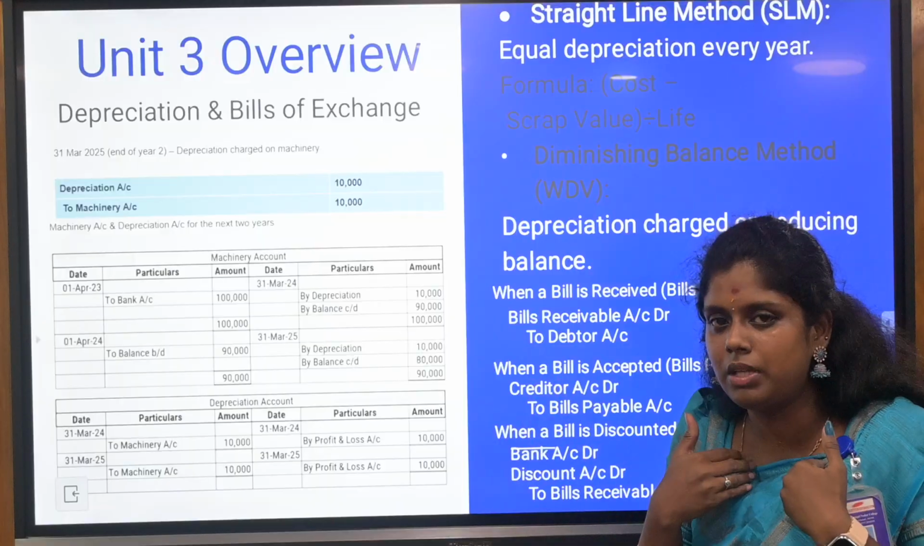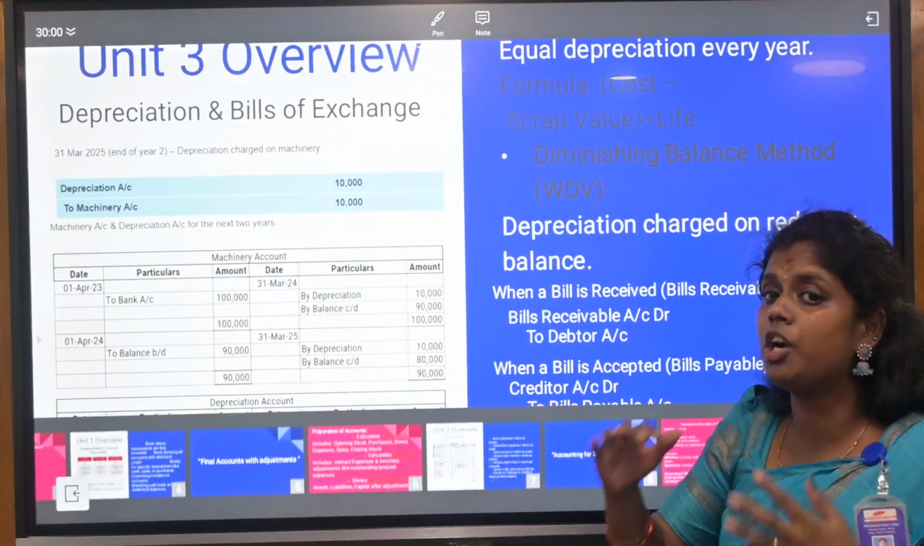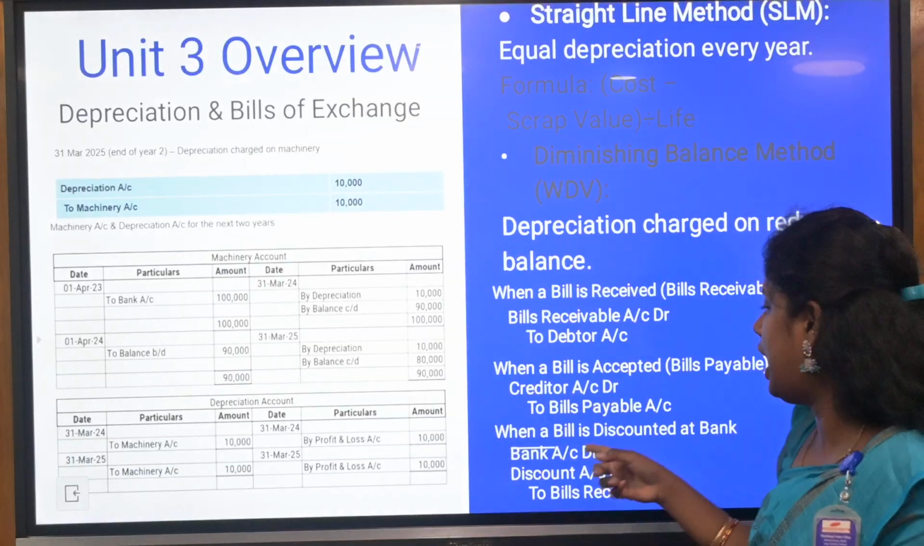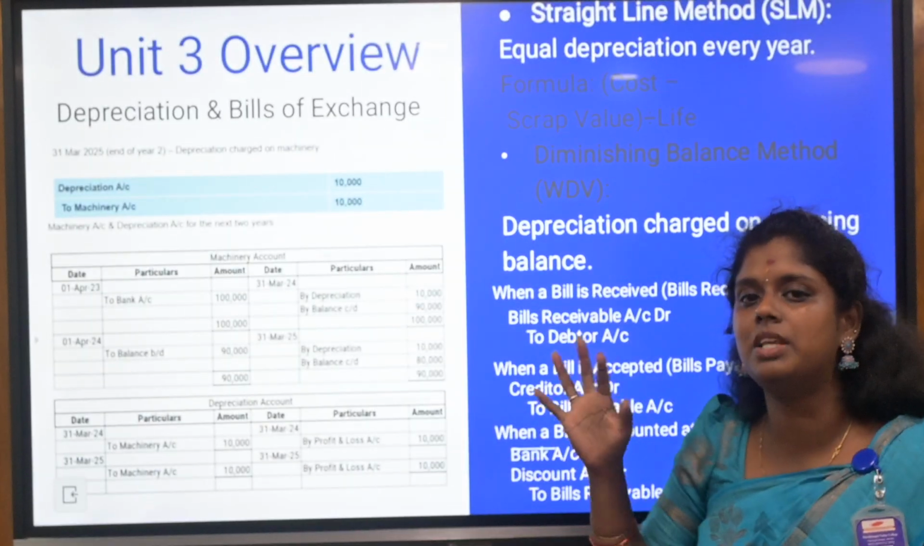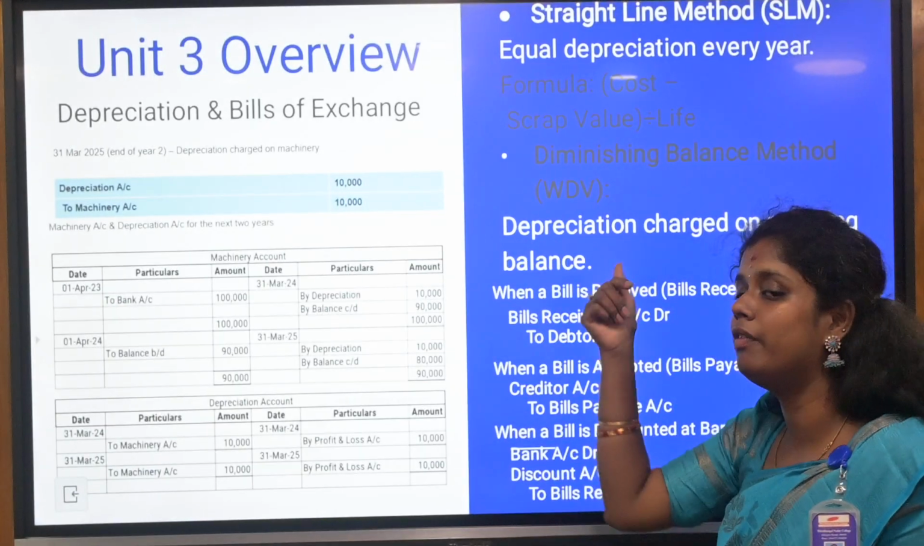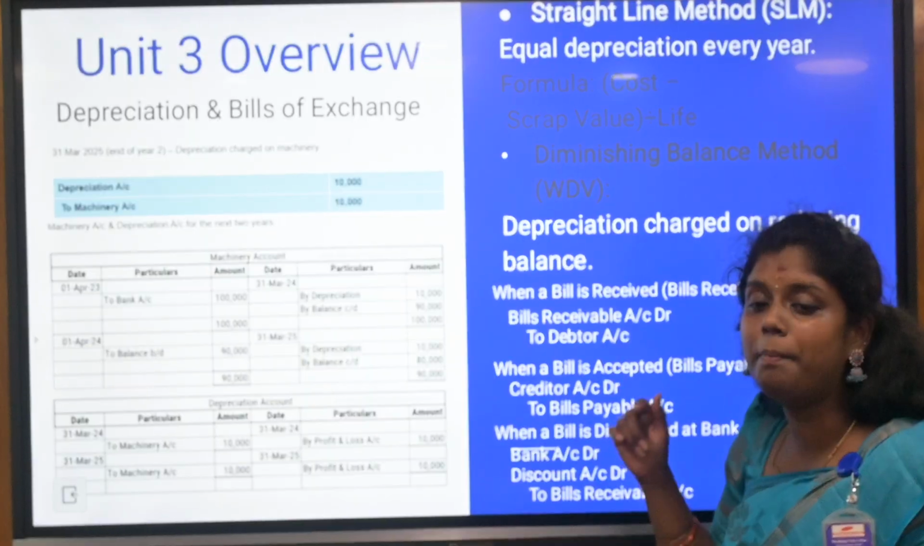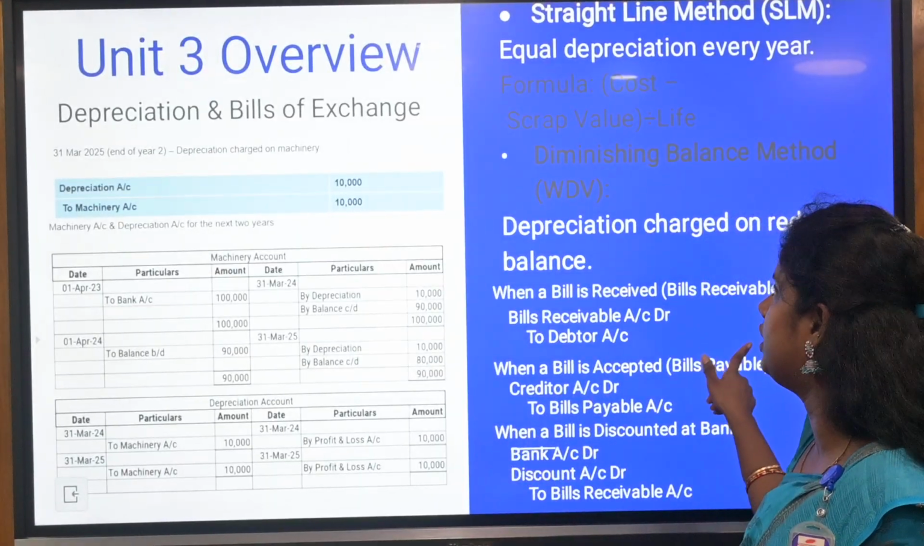So when you are going to accept the bill, that is called bills payable. When you are going to receive, that is called receivable account debtor to debtor account. And when a bill is going to be discounted, the discount account is different. So bank account will be involved in that. Bank account debtor to discount account debtor to bills receivable account. So when you are going to give that discount.